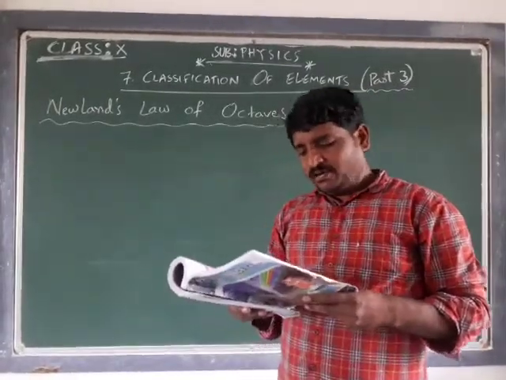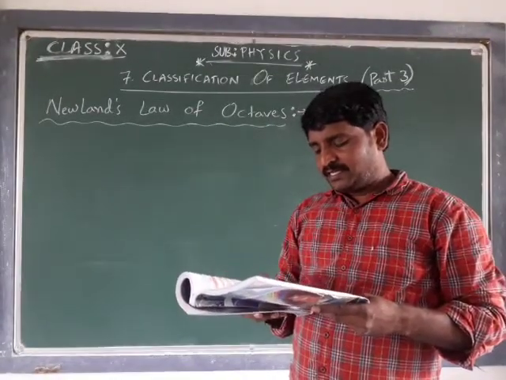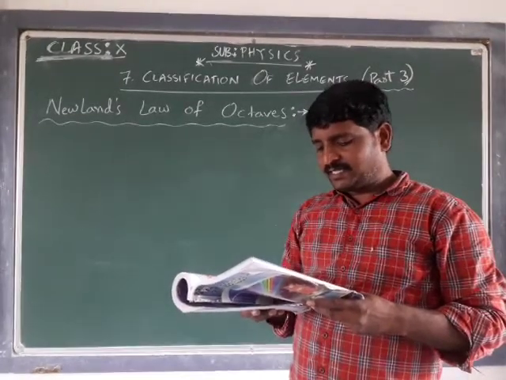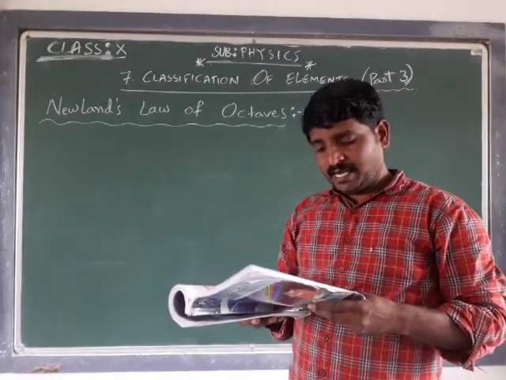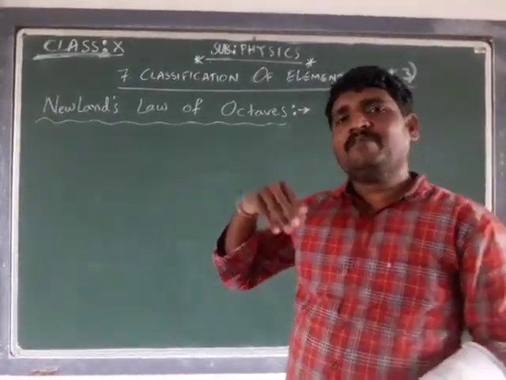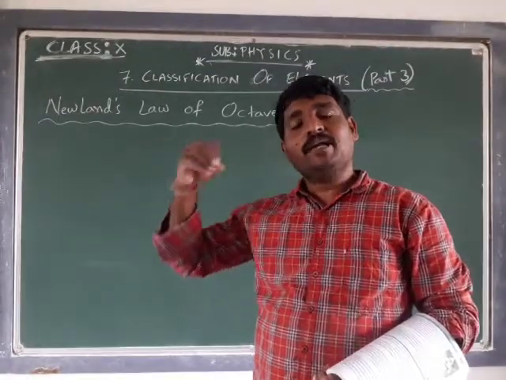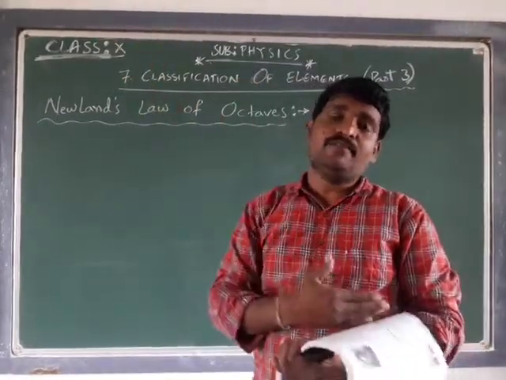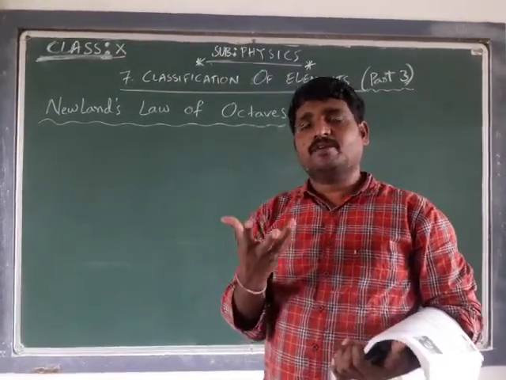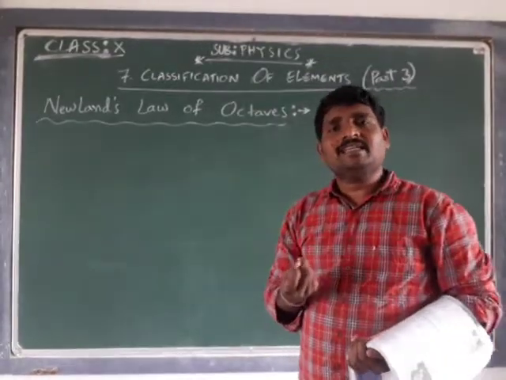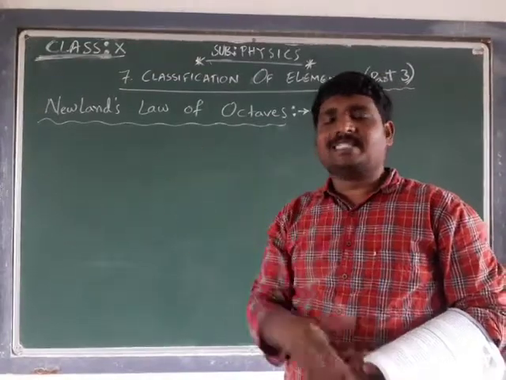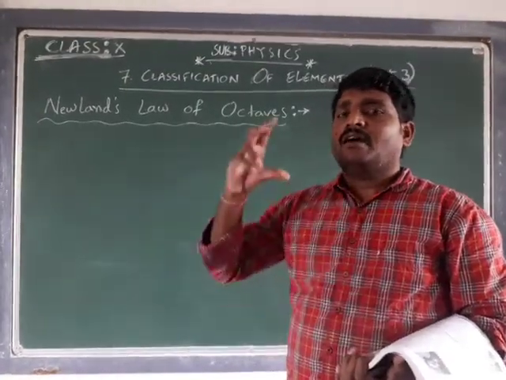John Newland was a British chemist. In 1865, Newland found that when elements were arranged in ascending order of their atomic weights, they appeared to fall into 7 groups. When Newland was trying to arrange the elements known at that time according to some strategy, he found a pattern.